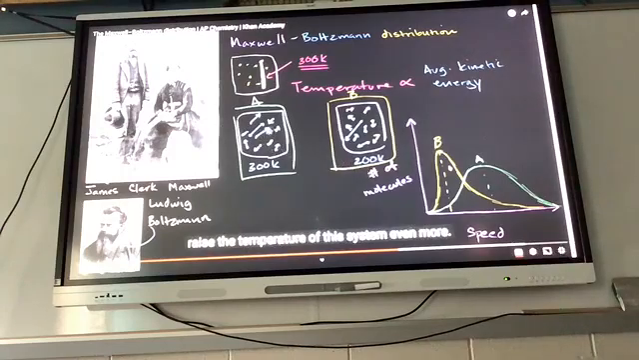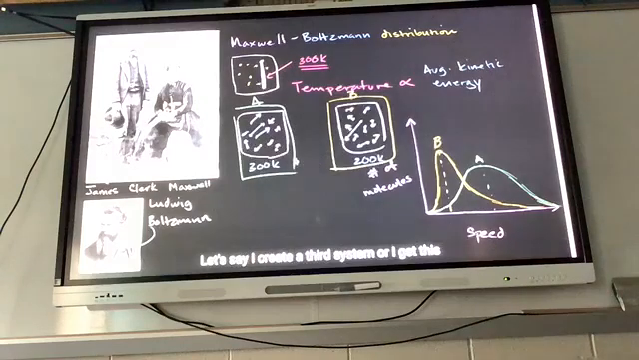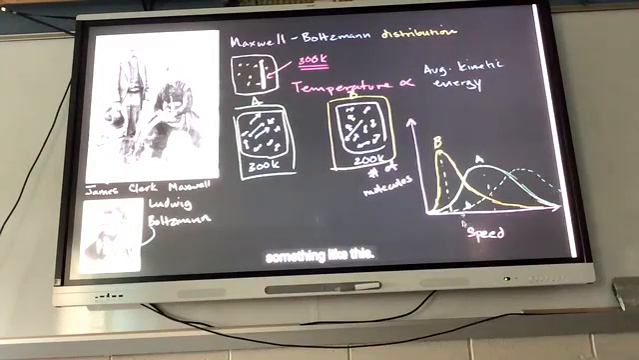Is the temperature of this system even more? Let's say I create a third system, or let's say I were to heat it up to 400 Kelvin. Well, then my distribution would look something like this.